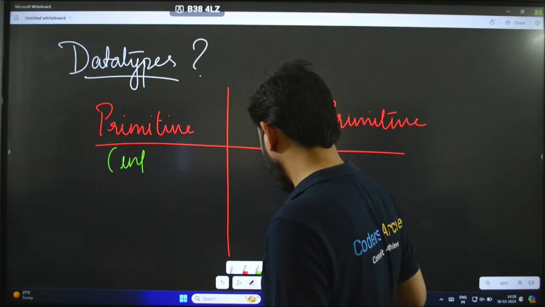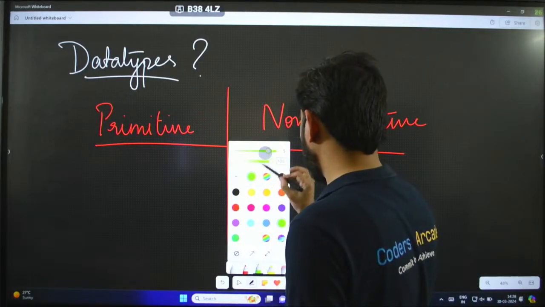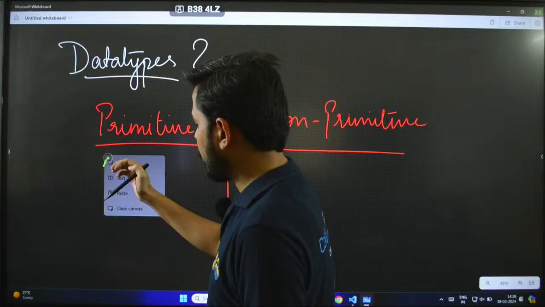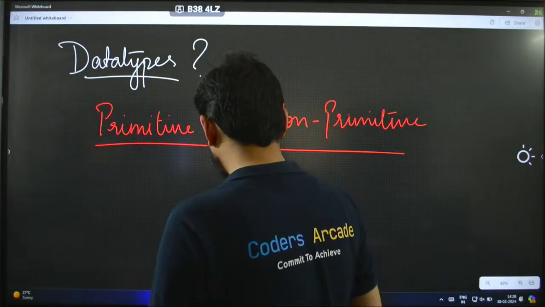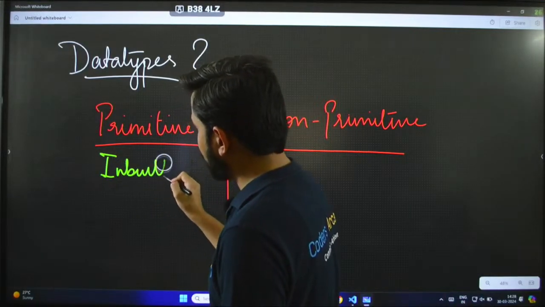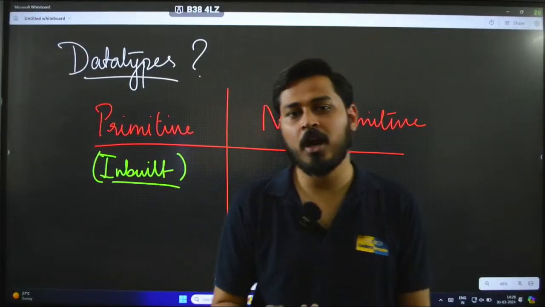Okay, let me just increase the size of this pen. These are inbuilt data types. That means they are already present in the programming language itself.